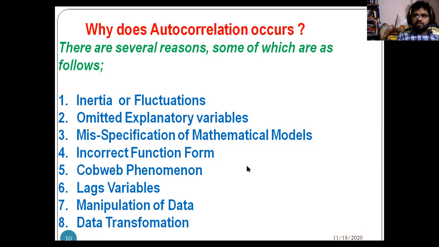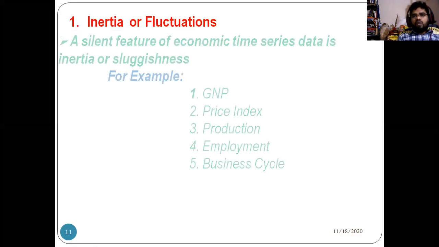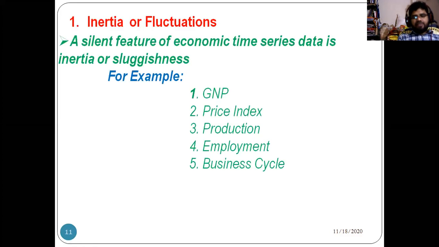Then we will discuss one by one. The first one is inertia or fluctuations. What is inertia, or fluctuation, or sluggishness? When you take economic data, for example GDP, price index, production data, employment data, or business cycle data, the salient feature of most economic data is inertia or sluggishness.